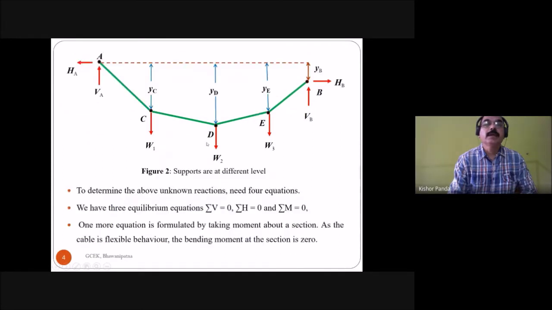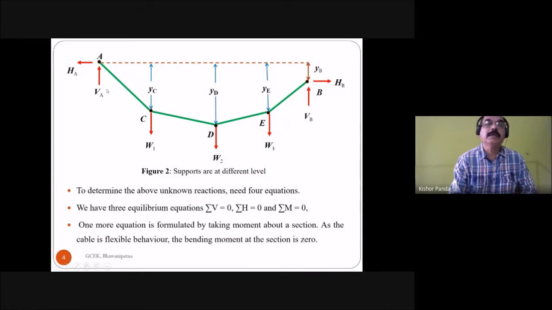And here this is the cable, but the cable supports are at different levels. This is one support and this is another support, and both supports are at different levels. This is the load on the cable, and this is the vertical deflection of the points C, D, E, and this is the support A and B. In this case, how will you find the unknown reaction components?